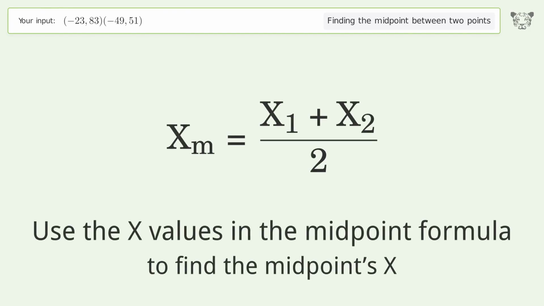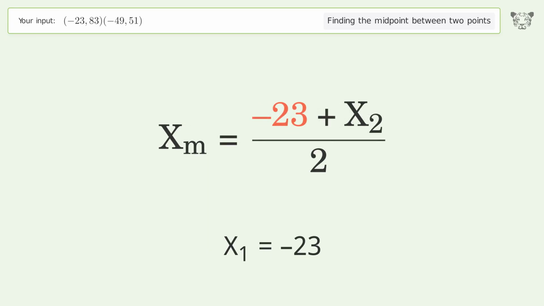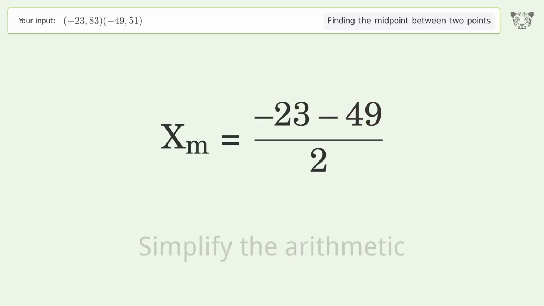Use the x values in the midpoint formula to find the midpoint's x. x1 equals negative 23. x2 equals negative 49. Simplify the arithmetic.